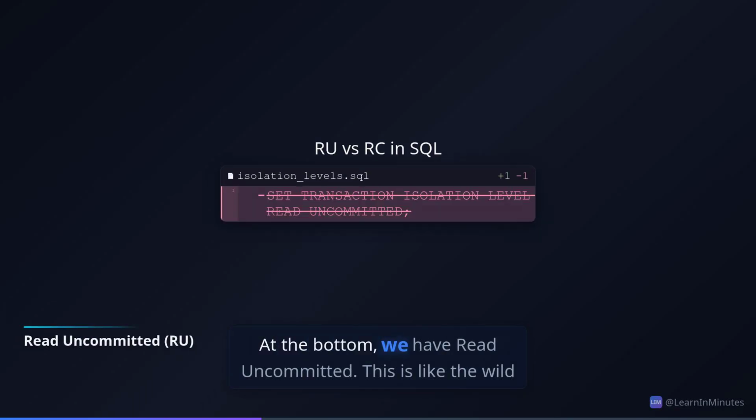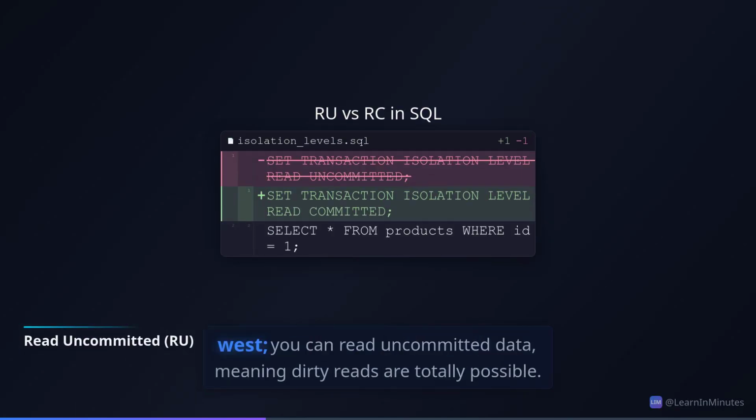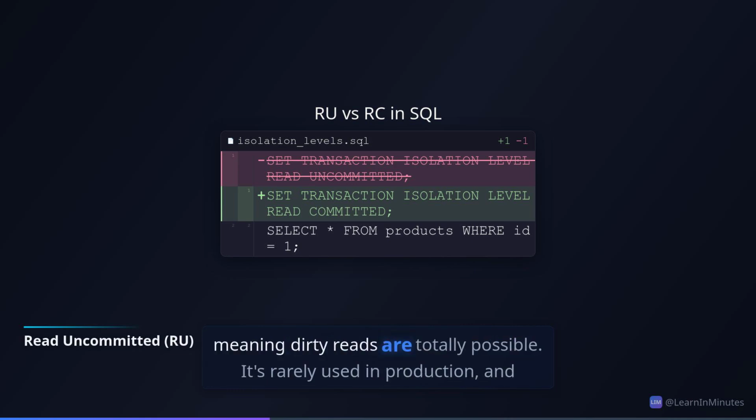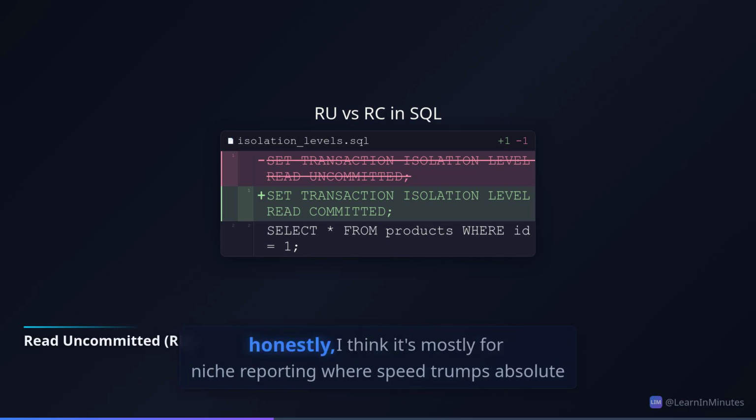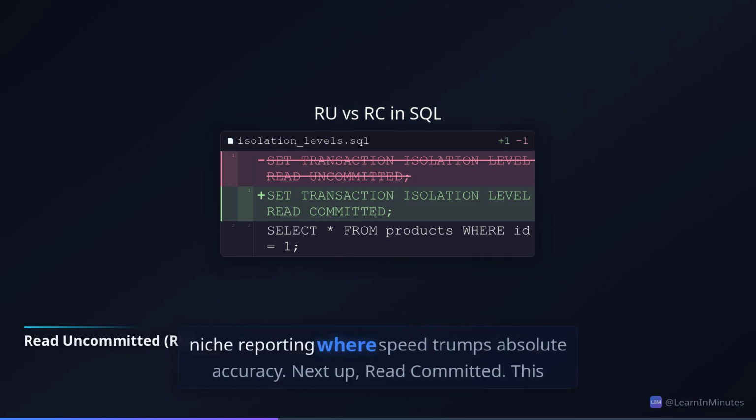At the bottom, we have read uncommitted. This is like the Wild West. You can read uncommitted data, meaning dirty reads are totally possible. It's rarely used in production. And honestly, I think it's mostly for niche reporting where speed trumps absolute accuracy.